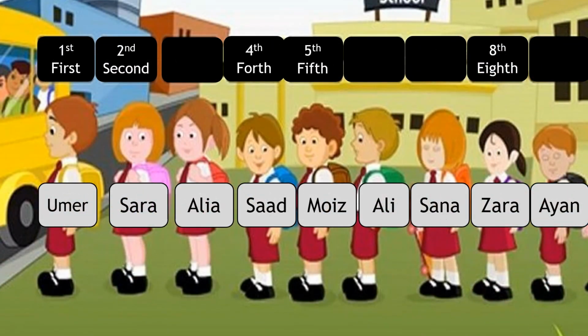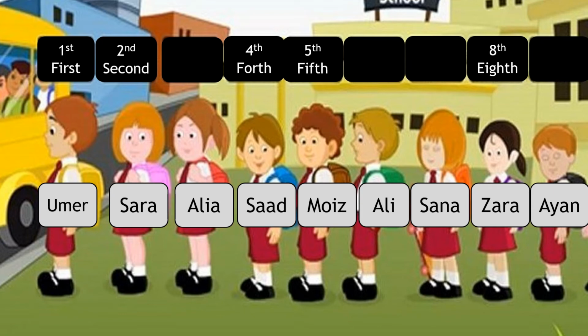Here some of the students are standing in a line. They want to sit in the school bus. We can see that Umar is standing at the first place. Next one is Sarah. Sarah is standing after Umar. We can say that Sarah is at the second place.